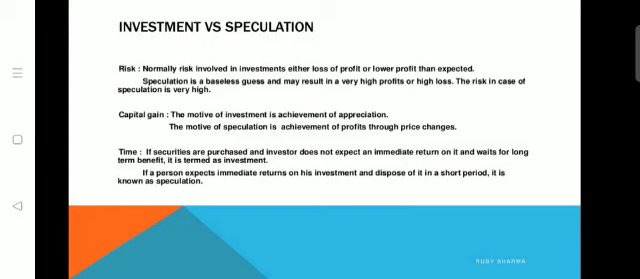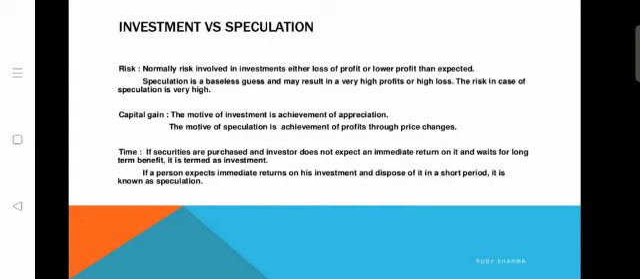Normally risk is involved in investment, either a loss, a profit, or a lower profit than expected. But speculation is a baseless guess and may result in a very high profit or a high loss. The risk in the case of speculation is very high. A speculator is a person who expects a future fall in prices, or a future increase in prices, so that he purchases or invests in a huge quantity of financial securities. But investment does not involve such a thing.